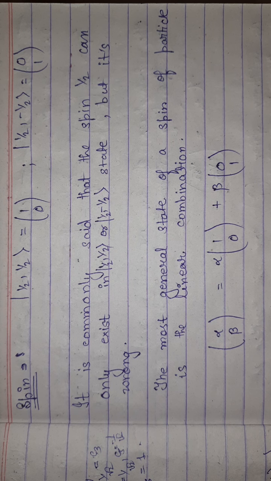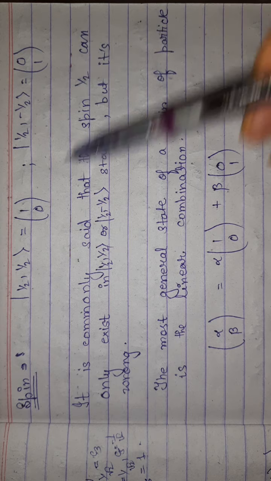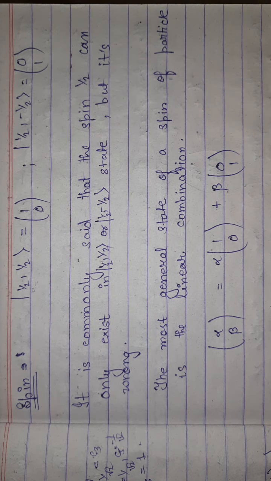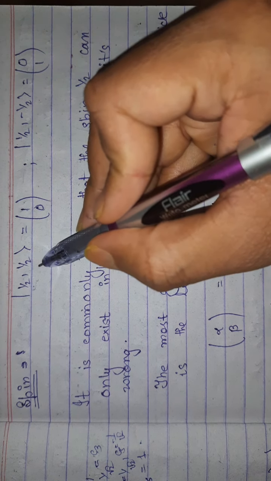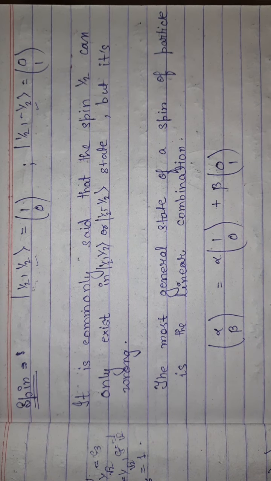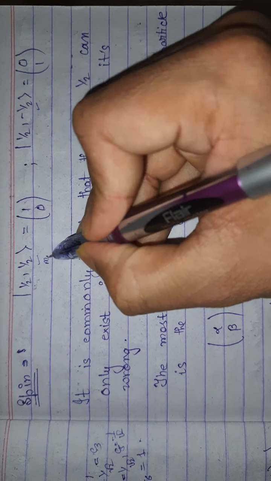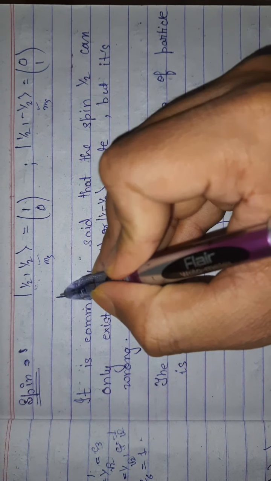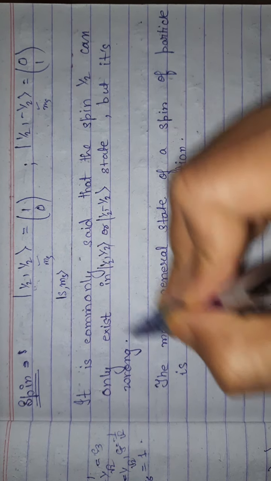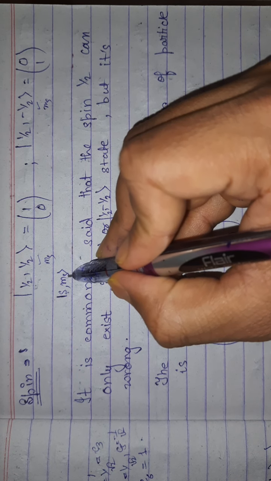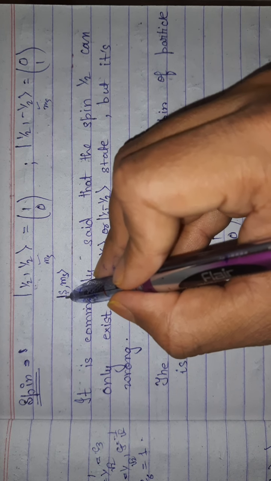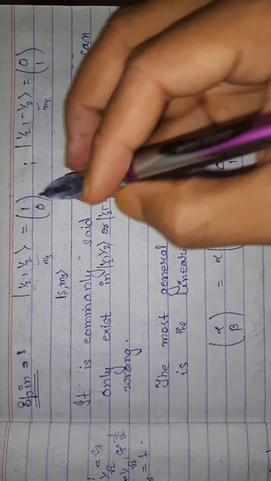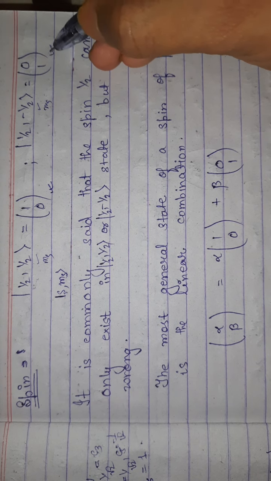Okay, moving on to spin. A spin can be represented as half, half is equal to 1 0, and then half, minus half is equal to 0 1, because we know that there are only two types of spin, one is half and one is minus half, obviously, and these are the values of ms, and obviously the spin is represented as s comma ms. So if s is half, then the value of ms is plus s and minus s. So the values of ms are plus half and minus half. It can also be represented in the form of a matrix like this.